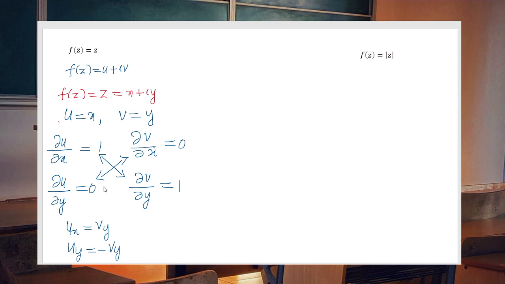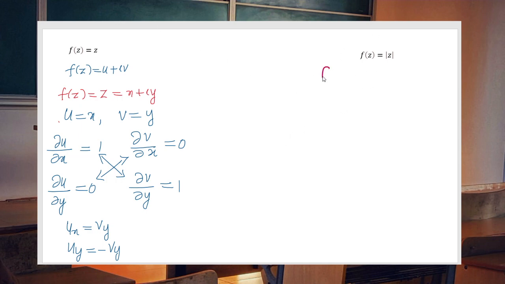Now what about the partial derivatives? The answers are 1 and 0. 1 and 0 are purely constant. Every constant function is continuous. So the partial derivatives are continuous and the Cauchy-Riemann equation holds for the function. So it is an analytic function. So let us consider our second problem.